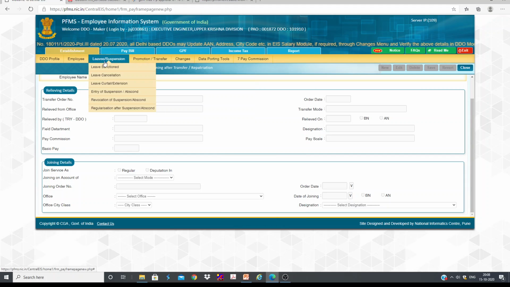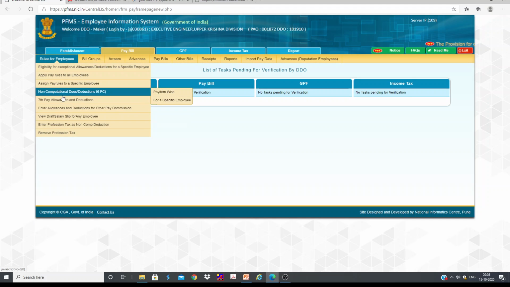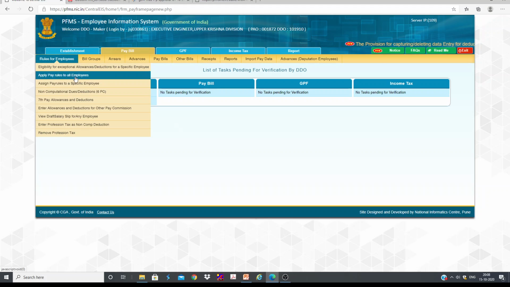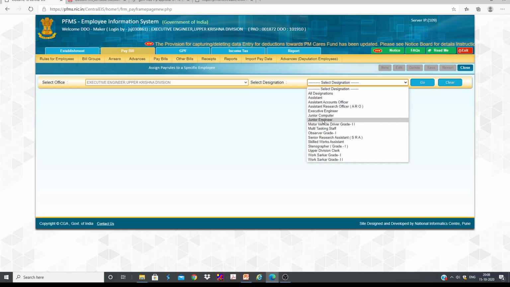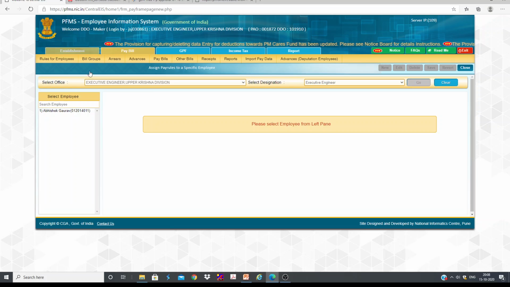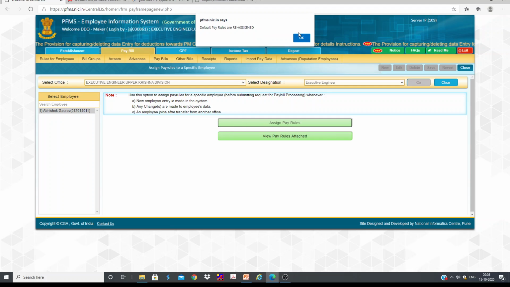And let us come to pay bill. Under this one, we can come to apply payroll to all employees. Generally payrolls are applied by default, and if you want to assign any separate payroll, let's say here I'll take any one employee, and I want to give some other. You can see payrolls are attached. You can even see what are the payrolls attached.